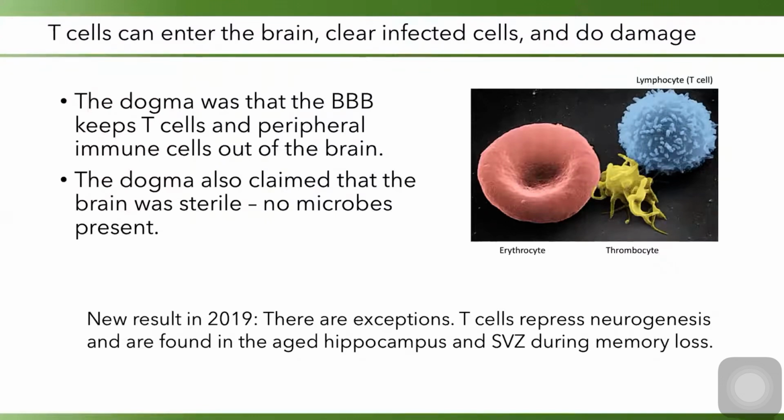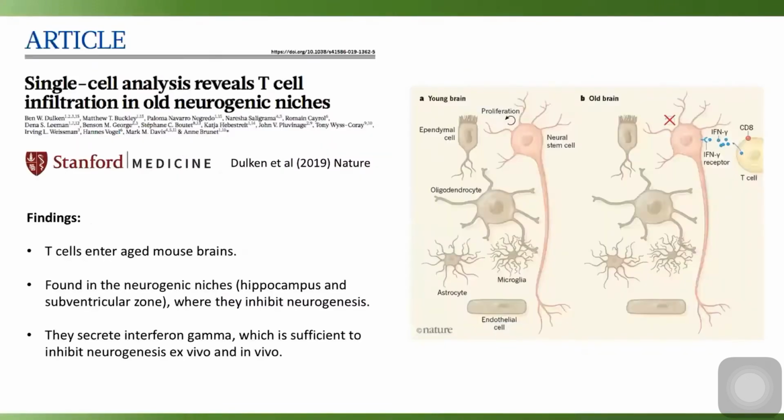So one of the results here in 2019 showed that T cells repress neurogenesis found in the aged hippocampus and the subventricular zone during memory loss. There's a paper I'll show you. This was a very cool paper from the lab of Anne Brunet, who is also a major force in the aging field. She and others showed that T cells infiltrate the brain and specifically get into the neurogenic niches where new neurons are created.